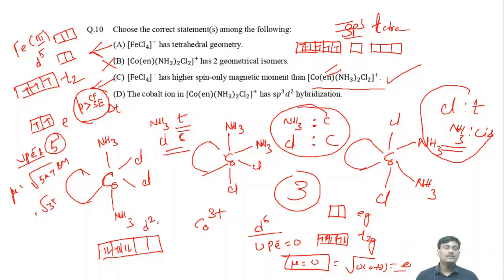So the hybridization will be d2sp3, not sp3d2. So this one is wrong. So finally, this one is correct, this one is wrong, C is correct and D is wrong. So what is the answer? Which are the correct statements? A and C are the correct statements.